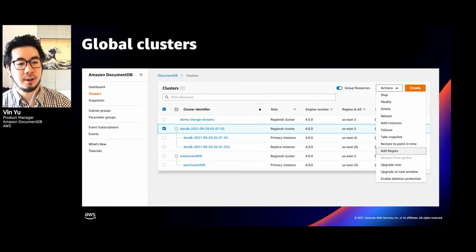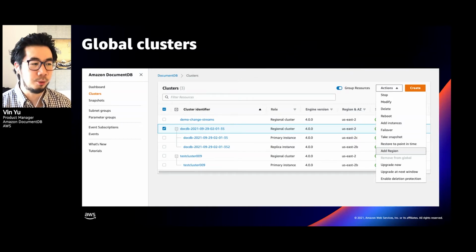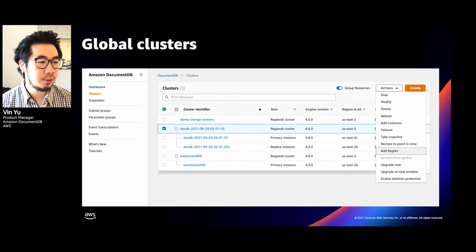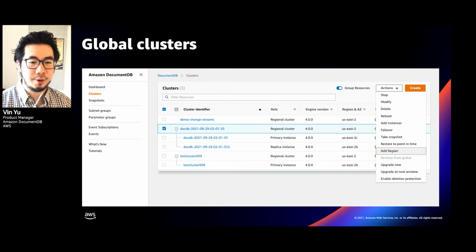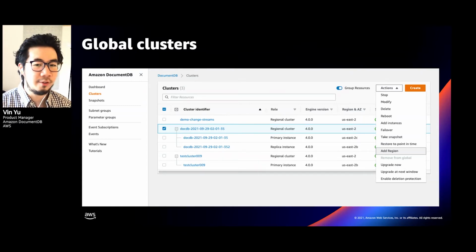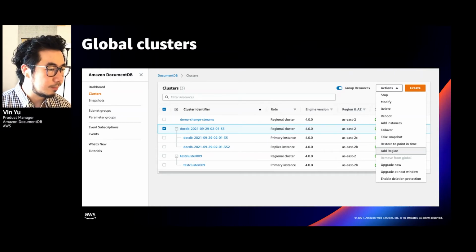Now let's get into how easy it is to enable global clusters on an existing cluster. So here I am in the console, and I'm highlighting the second row here. And notice the role of the cluster in a region is actually a regional cluster. So here you can see that I'm selecting the second row. It is currently a regional cluster.